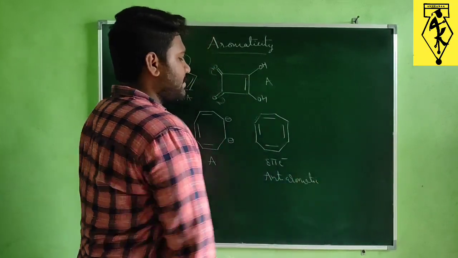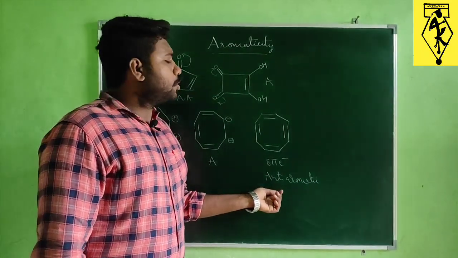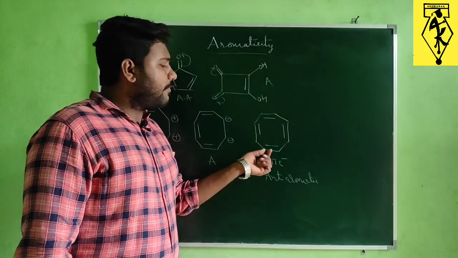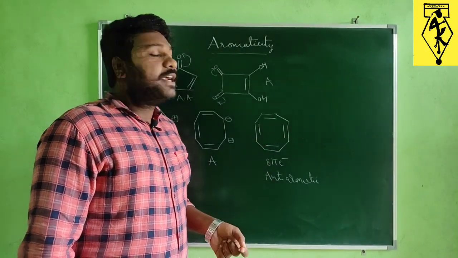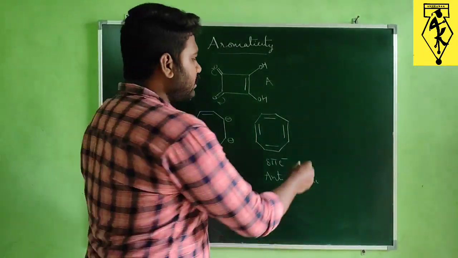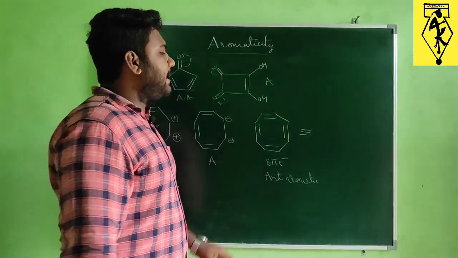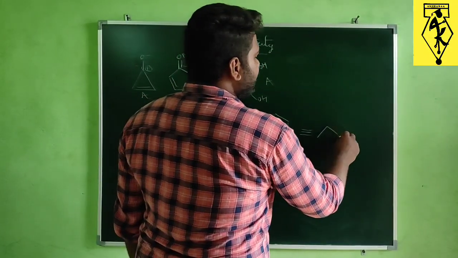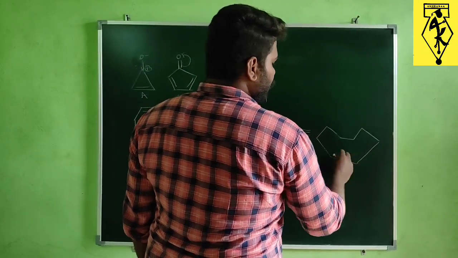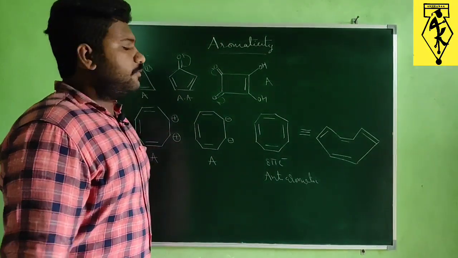But we have just discussed, no? These anti-aromatic compounds are highly unstable compounds. So because of that reason, these anti-aromatic compounds will lose their planarity to exist as a non-aromatic compound to get stability. So because of this reason, this cyclooctatetraene readily exists in the tub form.